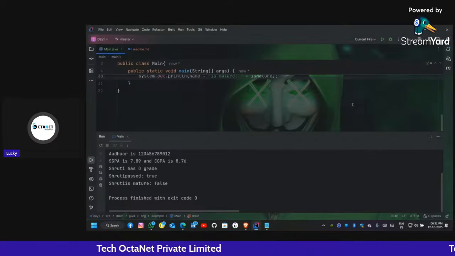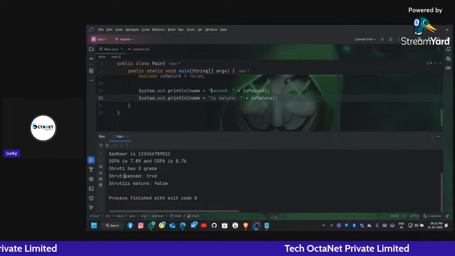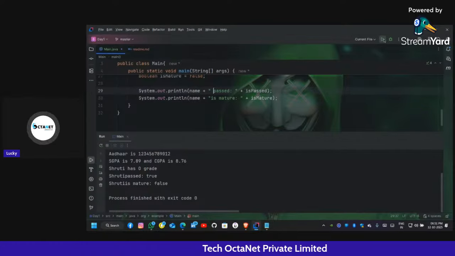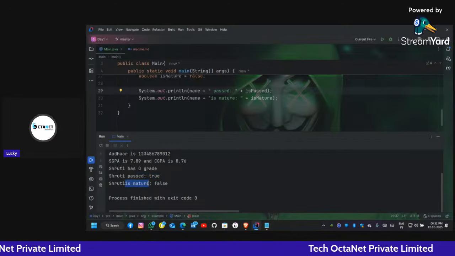So Shruti passed. Oh, I forgot the space here, that's why it looks like this. Here it shows Shruti passed true and Shruti is mature false.